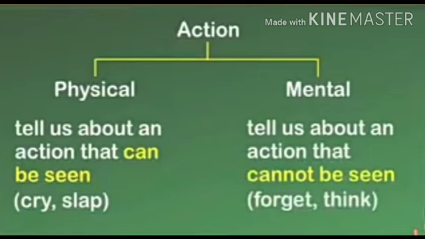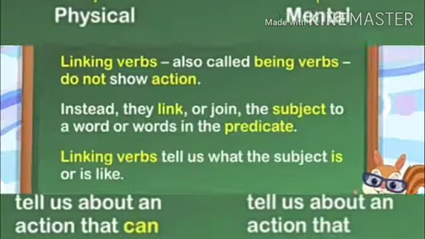Now students, action is divided into two parts, that is physical and mental. In physical, it tells us about an action that can be seen. For example, cry or slap. Now the next one is mental. In mental action, it tells us about an action that cannot be seen. For example, forget or think.